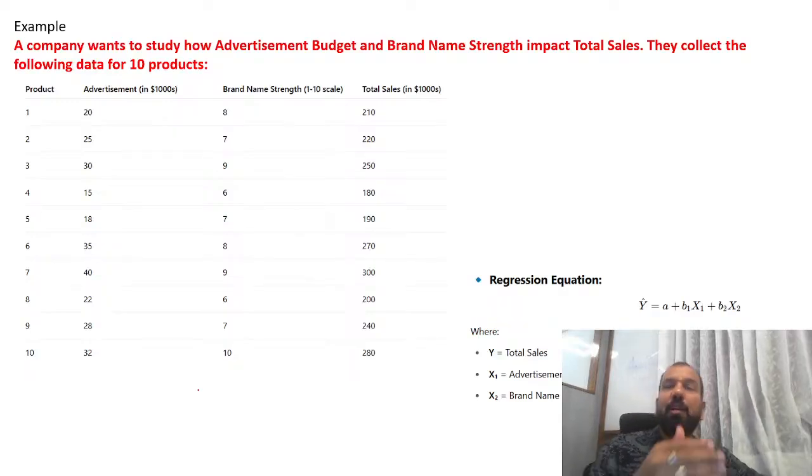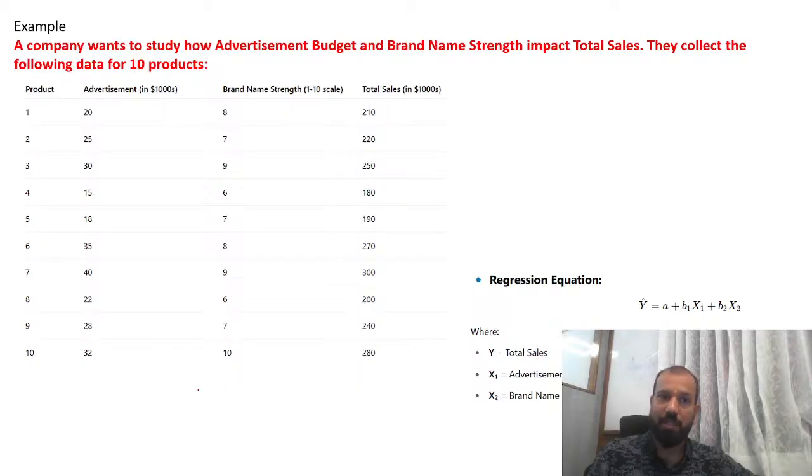Next is an example of a business example. A company wants to study how the advertisement budget and the brand name impact total sales. Advertisement and the brand name, how it is impacting the total sales. They collect the following data from 10 products: product 1, 2, 3, 4, 5, 6, 7, 8, 9, 10, with advertisement in dollars.